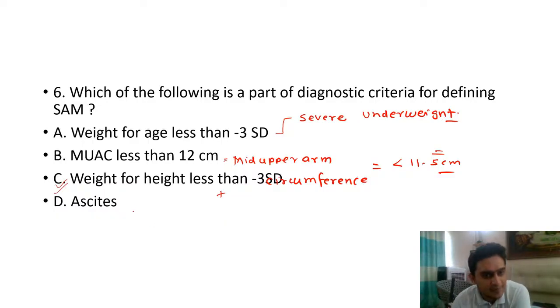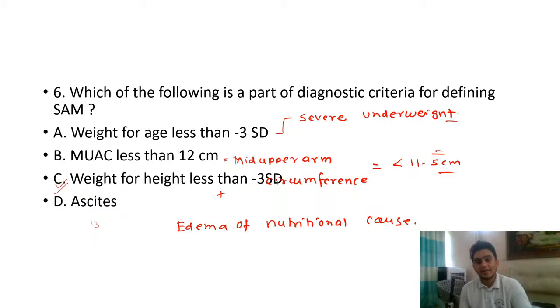The ascites can be there, but how we have defined the SAM in our notes is edema of nutritional cause, correct? The edema of nutritional cause. Just in the next slide, I'll come back to the slides. Let's define the SAM, because this is a very important definition. So definition of SAM: